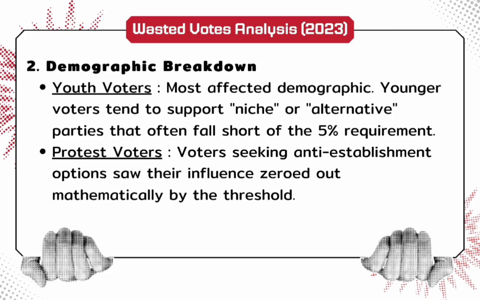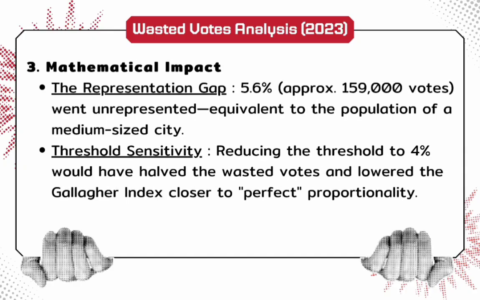Second, demographic breakdown. Youth vote is the most affected demographic. Younger voters tend to support niche or alternative parties that often fall short of the 5% requirement. Protest voters: voters seeking anti-establishment options saw their influence zeroed out mathematically by the threshold. Third, mathematical impact. Representation gap: 5.6% unrepresented, equivalent to the population of a medium-sized city. Threshold sensitivity: reducing the threshold to 4% would have halved the wasted vote and lowered the Gallagher index closer to perfect proportionality.